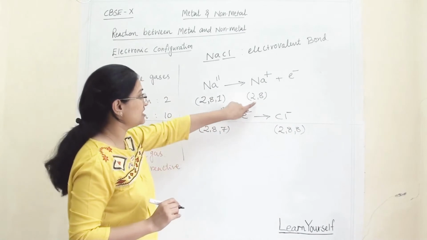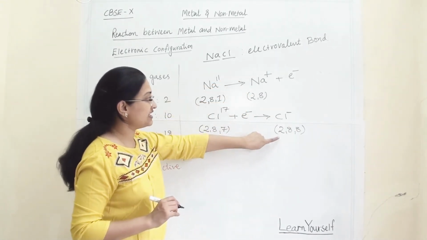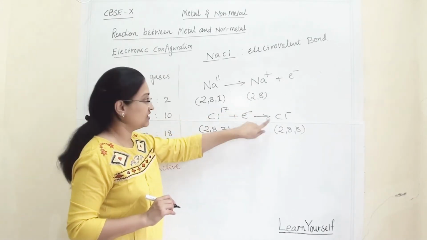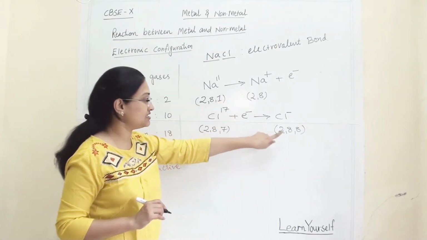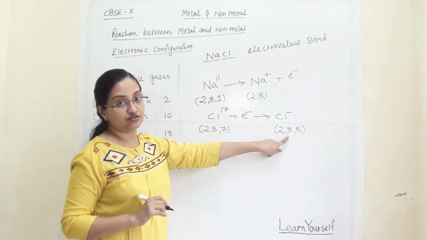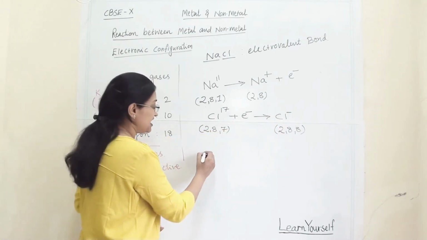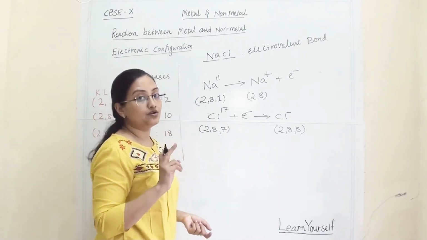If you see the cation and anion, this positive ion and this negative ion have electronic configurations similar to the noble gas. Here neon's noble gas configuration is followed by Na+ and argon's electronic configuration is followed by chlorine. Now here we are representing our electrovalent bond by a dot diagram.